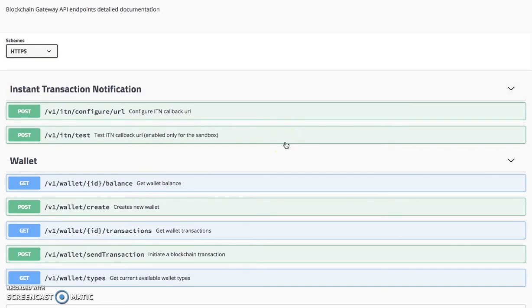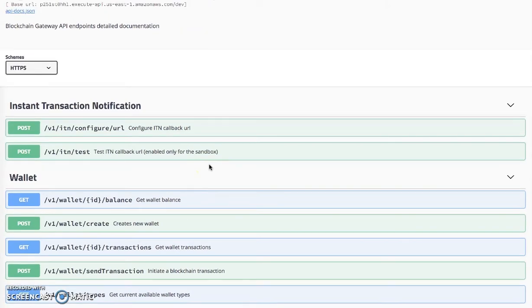to access some private features like configuring your ITN callback URL. So let's start with the instant transaction notification, aka ITN. The ITN feature is similar to the IPN, or instant payment notification feature, used by PayPal. So basically when there is a new incoming transaction in process, the ITN protocol will trigger a callback URL to the user system.